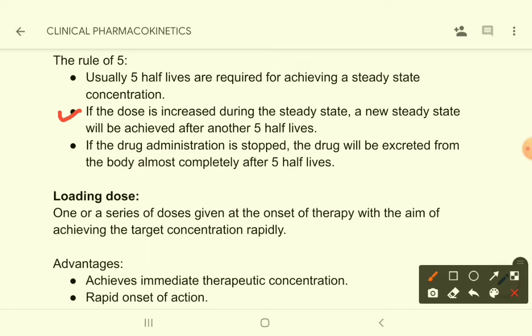And then if you increase the dose, then it will gain a new steady state concentration. And how much time it will require? It will require again further 5 half-lives. And if the drug administration is stopped, suppose you have stopped the drug administration, then the drug will be excreted. How much half-lives it will take? Here also it will take 5 half-lives. So from the steady state concentration up to full excretion, the drug will take 5 half-lives.